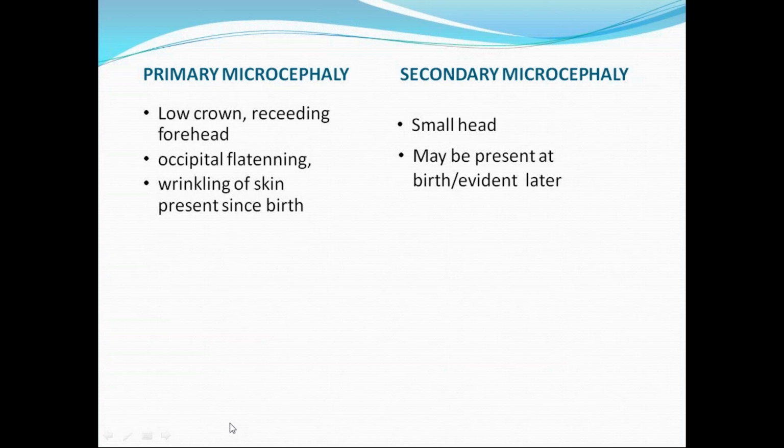You can use gross examination of the baby, or of the head of the baby, during your examination. So here we get a clue whether it is primary or secondary without asking any history. If any syndromic associations or features are there, then it is automatically a primary or genetic entity. In secondary microcephaly, you generally see a small head that may be present at birth or evident later, because not every type of secondary microcephaly is evident at birth. We cannot predict at the time of birth. With malnutrition, HIV infection, encephalitis or meningitis, the insult occurs after birth and the microcephaly develops gradually over a period of time, not at the time of birth. This is the primary difference between primary and secondary microcephaly.